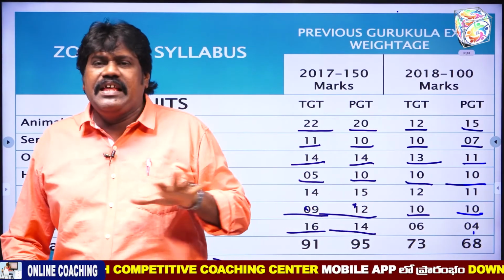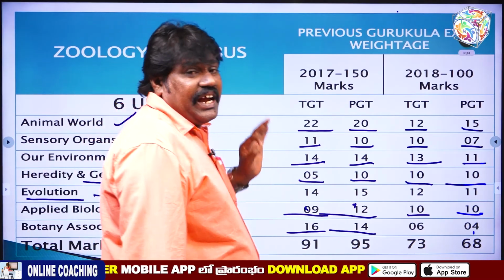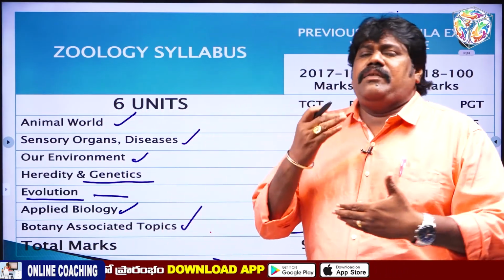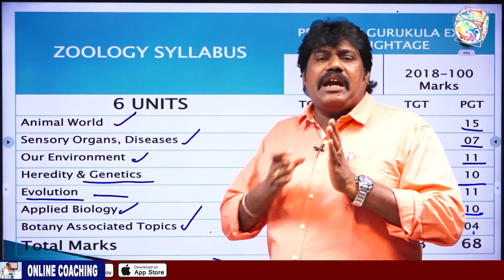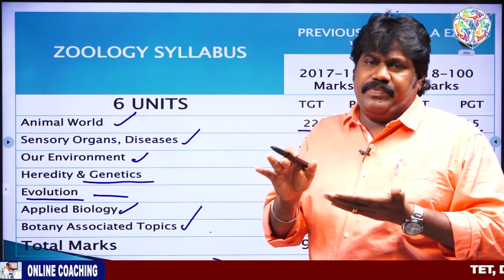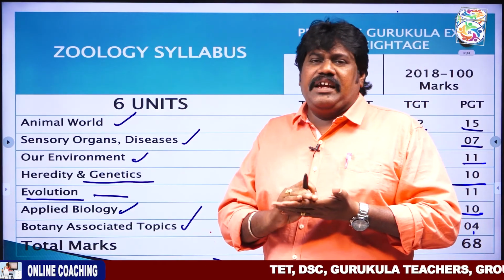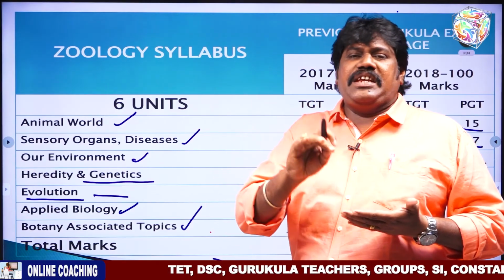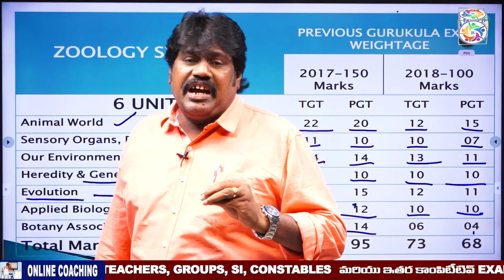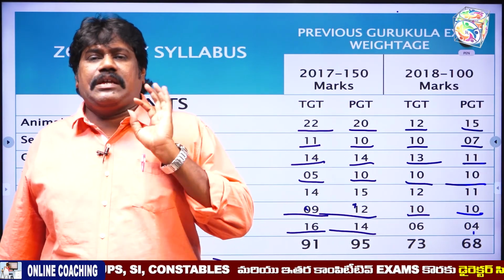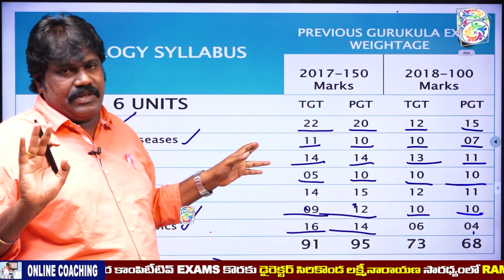So this is the total syllabus of zoology according to the PGT and TGT. The PGT and TGT have these 6 units. They start from 6th class to intermediate. Most of the questions came from the intermediate level only in the PGT and TGT exams. So the aspirant should concentrate on the intermediate level depth of the subjects. This way it is easy to succeed in all the competitive exams.